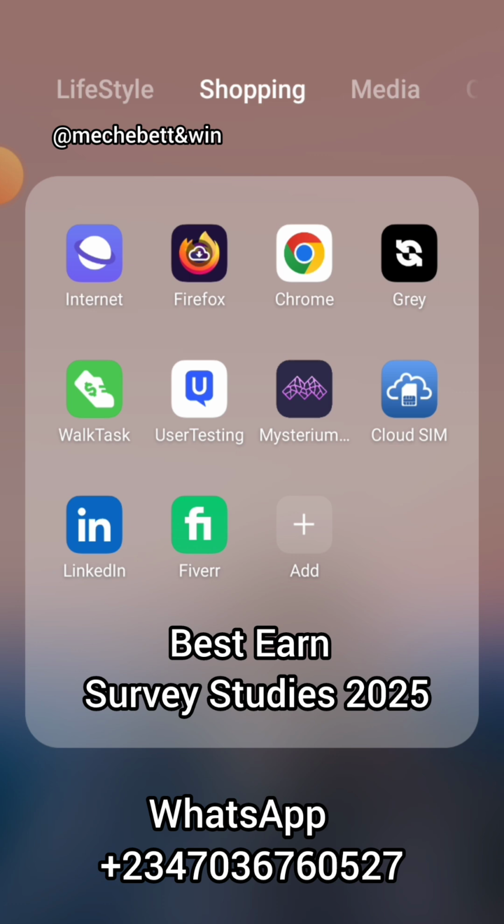Then the second step is to create your PayPal. Once you create your PayPal, you have to purchase a UK phone number. That is what will be needed to create your PayPal. You are not downloading the PayPal app; we are creating it from the PayPal website. While creating it, you have to make sure the VPN is connected and the location is set to United Kingdom. So you now create your PayPal.